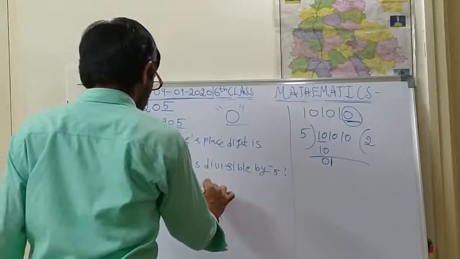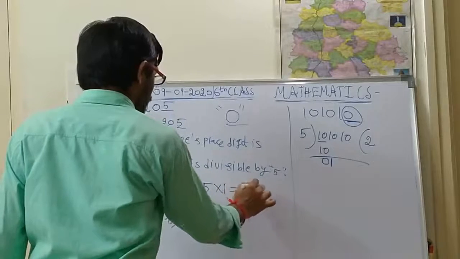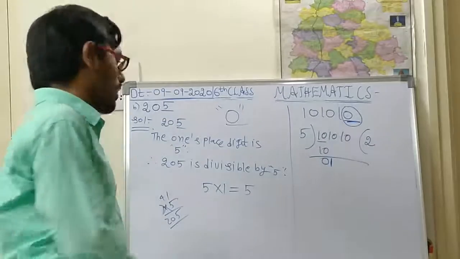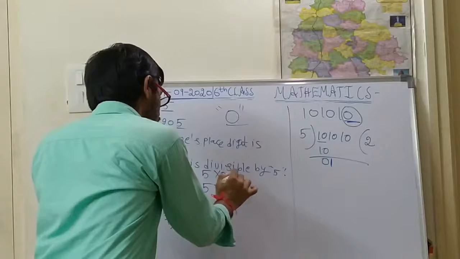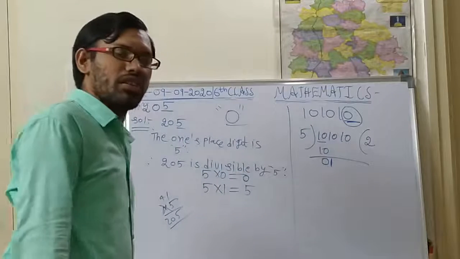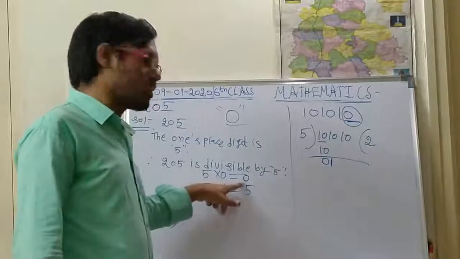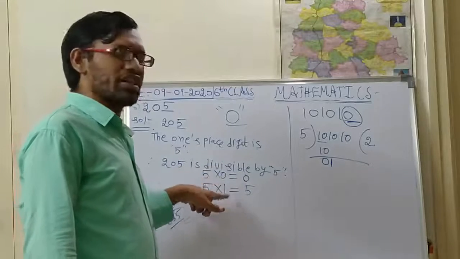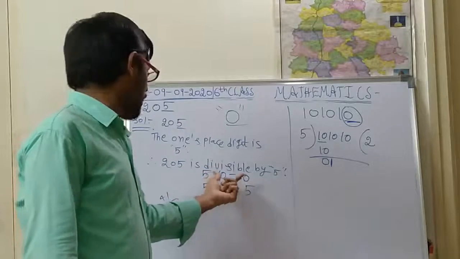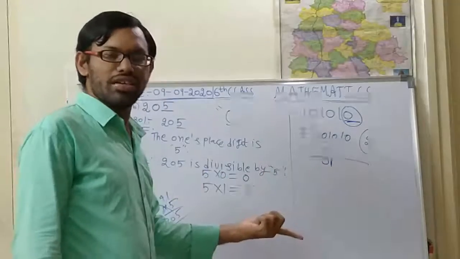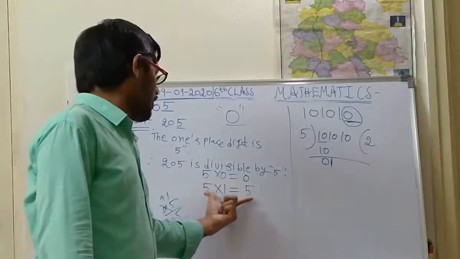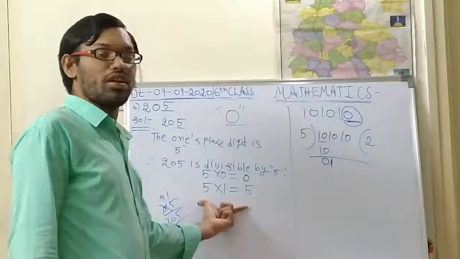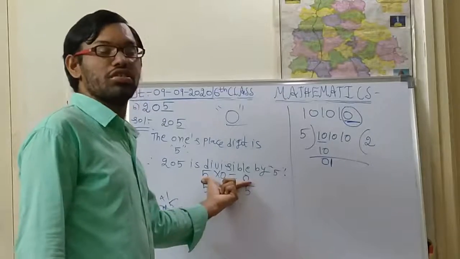So here see, children. Actually you are thinking that the 5 table will start with 5 into 1 only. But there is one more number, that is 5 into 0 is equal to 0. Is it right, children? That is also possible for every multiplication table. This number also will be there. That means anything into 0 is 0 only. So everyone will count from the 5 into 1 only, but like this you are not supposed to take. You should take 5 into 0 is equal to 0 also.